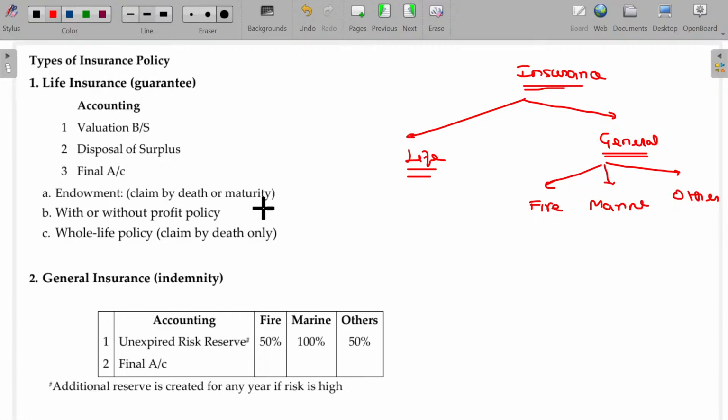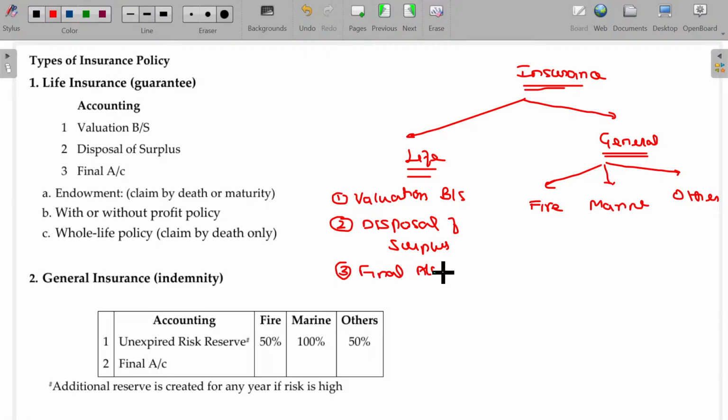In case of life insurance, what are the contents you have to study? Number one, valuation balance sheet. Number two, disposal of surplus. Finally, you have to prepare final accounts. In case of general insurance, you have to understand how to prepare unexpired risk reserve.